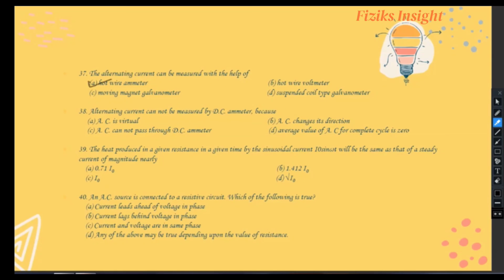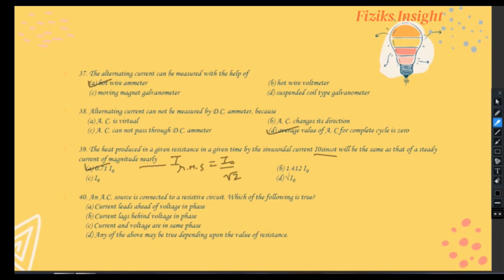In 37th question, the alternating current can be measured with the help of. A option is correct, hot wire ammeter. In 38th question, the alternating current cannot be measured by DC ammeter because. D option is correct, average value of AC for complete cycle is 0. Now in 39th question, the heat produced in a given resistance by sinusoidal current 10 sin omega t will be the same as that of the steady current of magnitude nearly. It is given by I root mean square equals I naught by root 2, means A option is correct, 0.71 I naught.